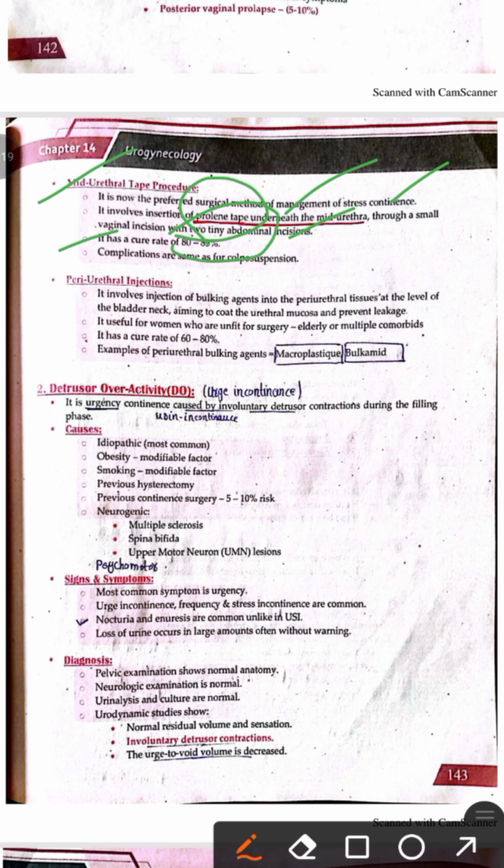And the last one is the urethral injection. This procedure involves the injection of a bulking agent around the urethra at the level of the bladder neck, and the aim of this injection is to coat the urethral mucosa and prevent the leakage of urine during stressful conditions. The periurethral injection is suitable for those women who are unfit for surgery, or those who are obese and have multiple comorbid conditions. This injection has a cure rate of around 60 to 80%. And the bulking agents that we inject include Macroplastique and Bulkamid.